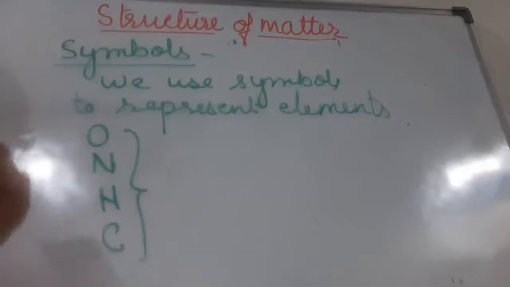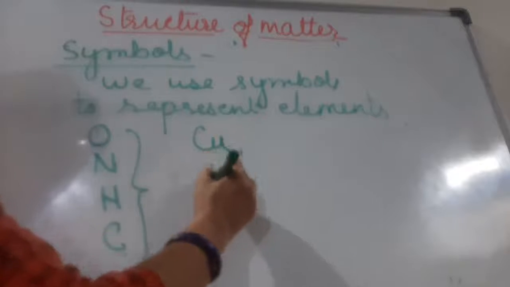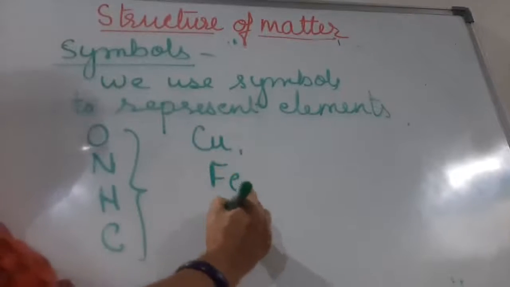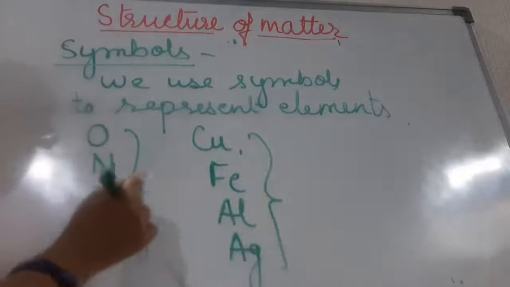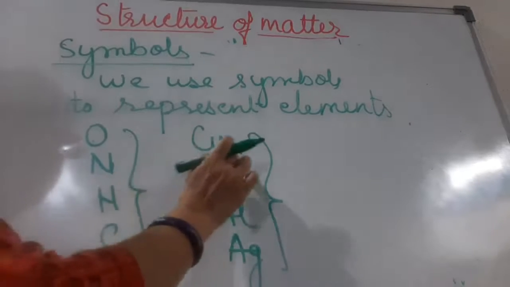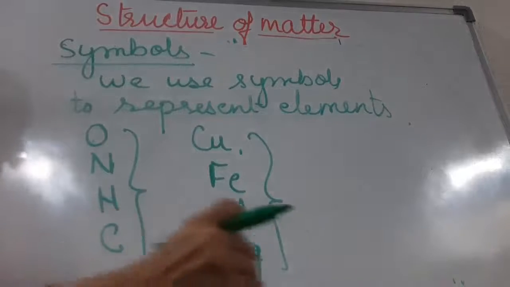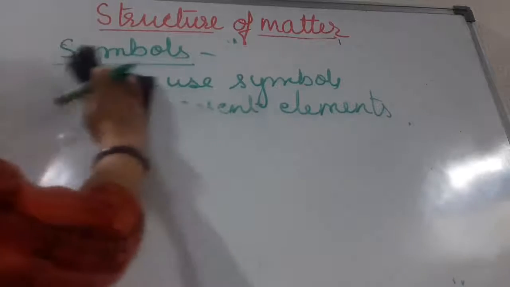Some have double letters like copper, iron, aluminium, silver. Those having a single letter, the letter is always capital, and those having double letters, the first letter is always capital and the second letter will always be small, right? This is about the symbols.